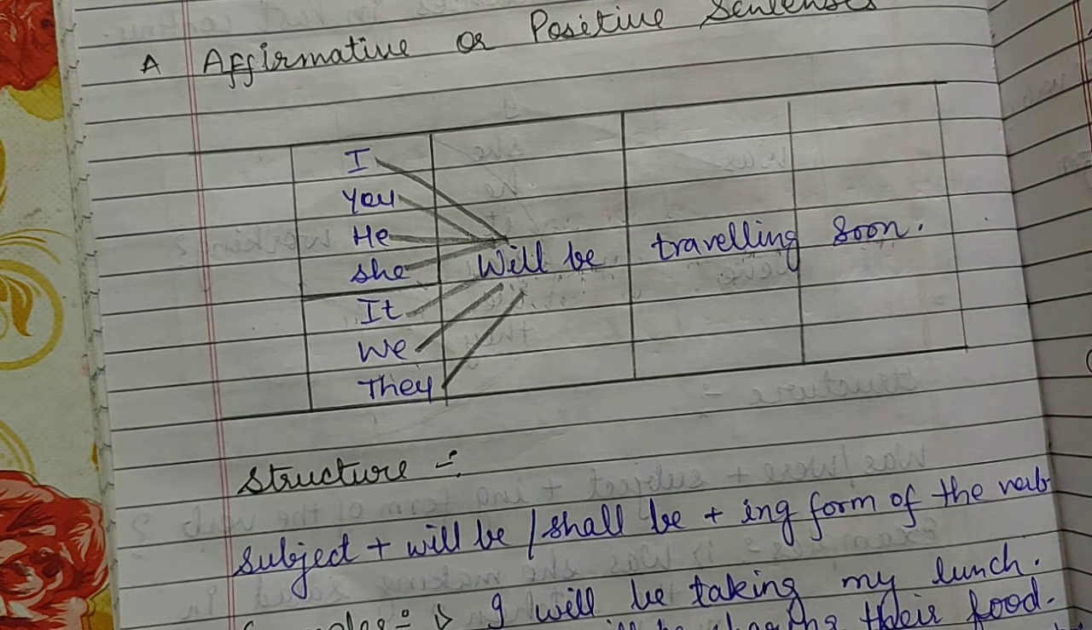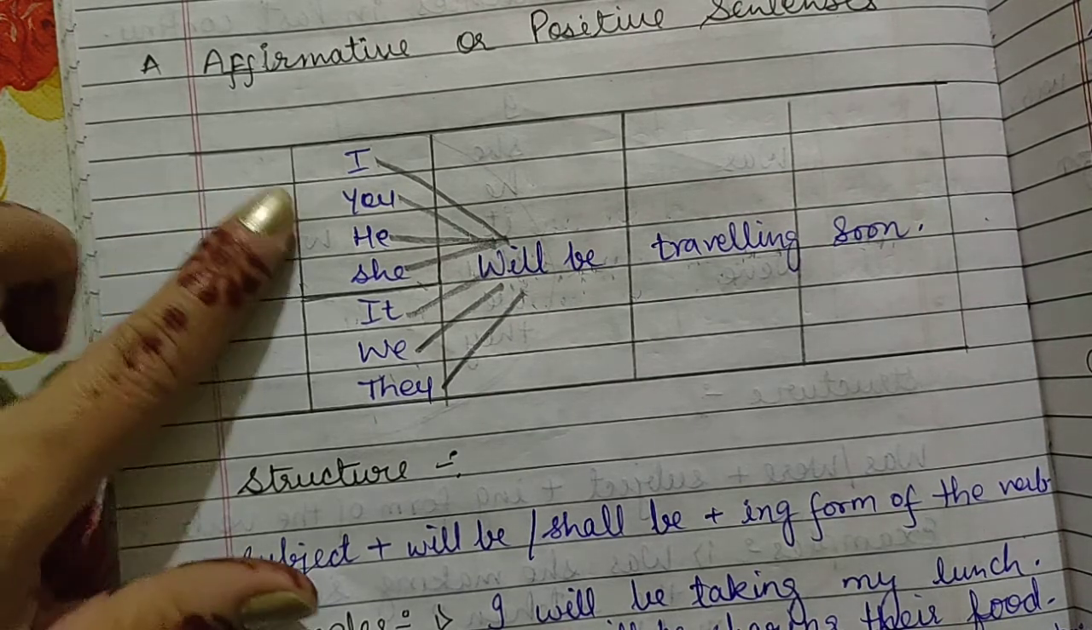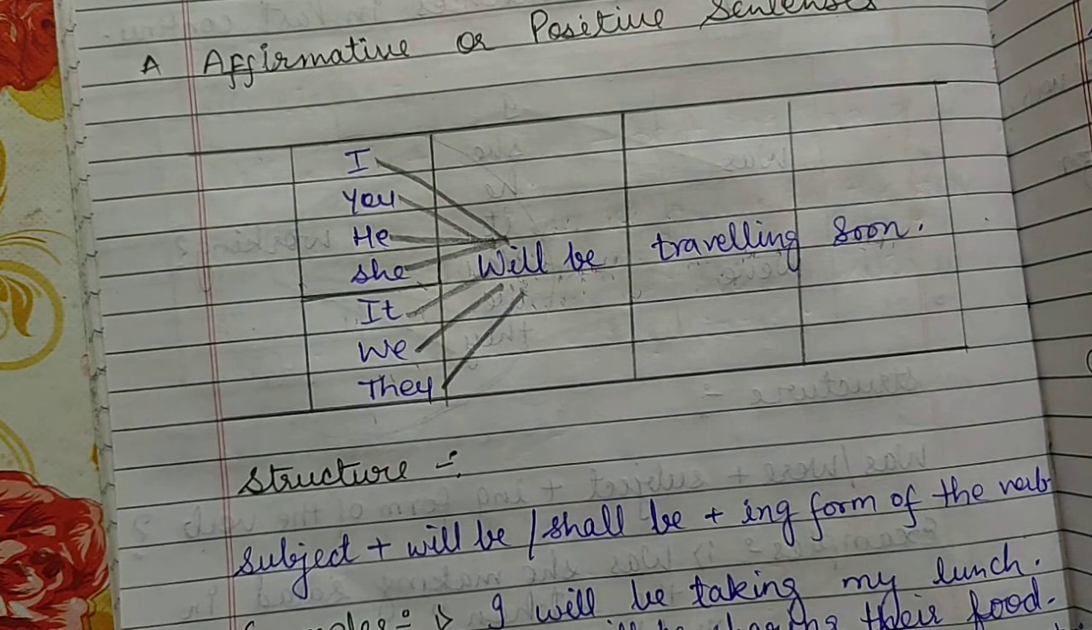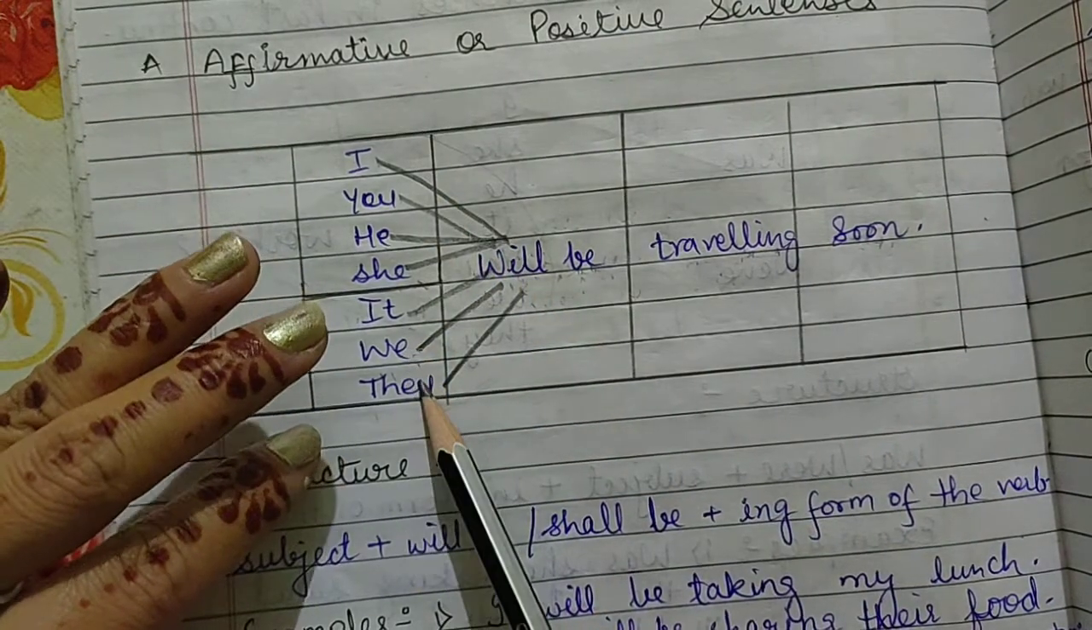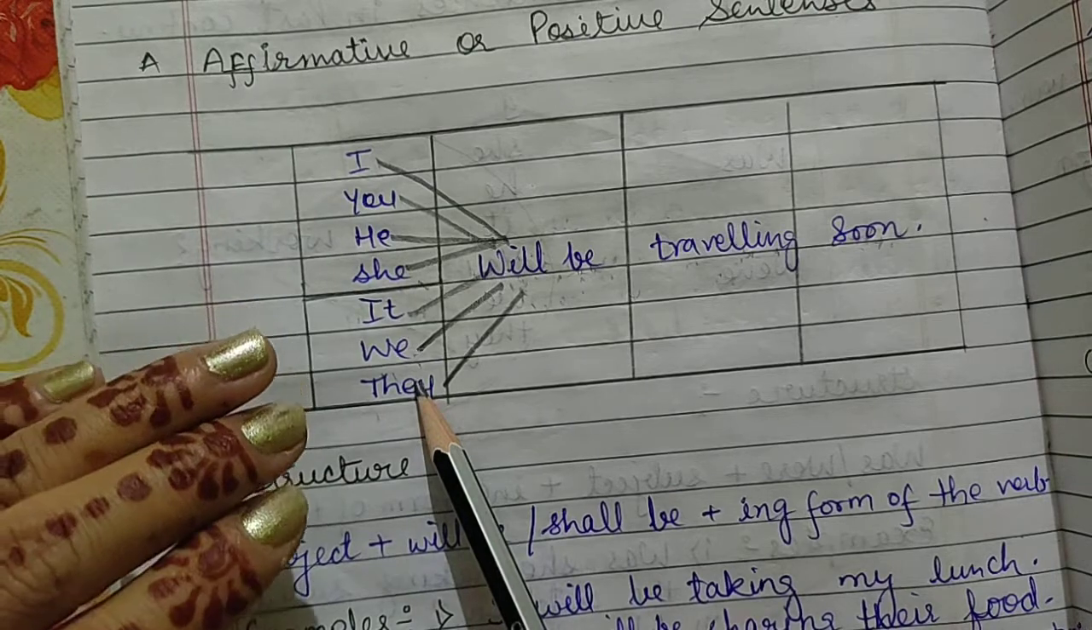Likewise, we were using be verbs in the past and present continuous tenses. In present continuous, we were using the helping verb according to the subject: is, am, are. In past tense, we were using was and were according to the subject. But here in future tense, we are just using will be with all kinds of subjects, singular and plural.